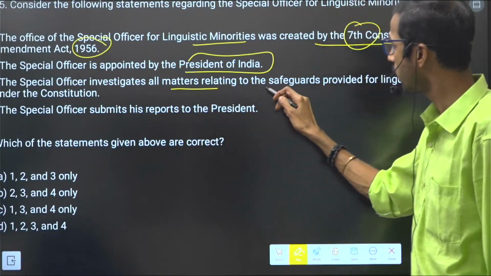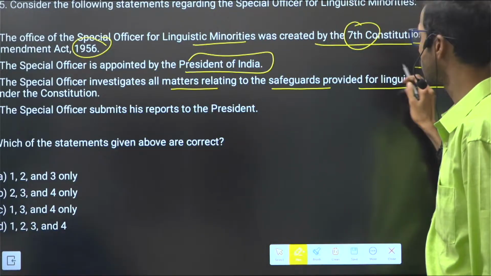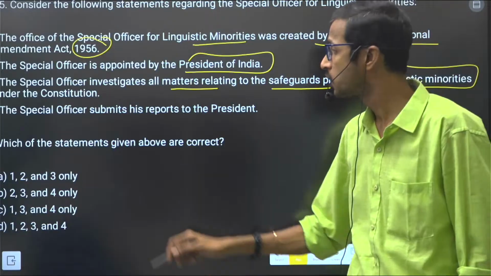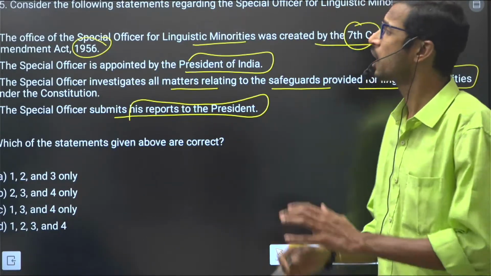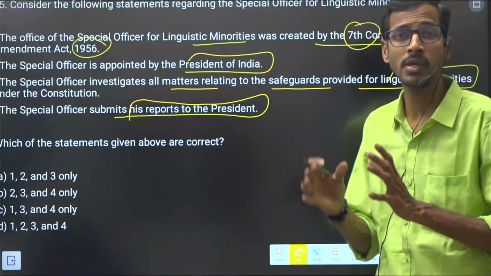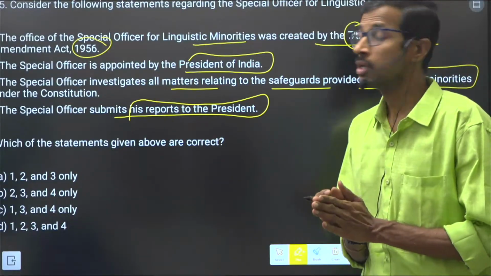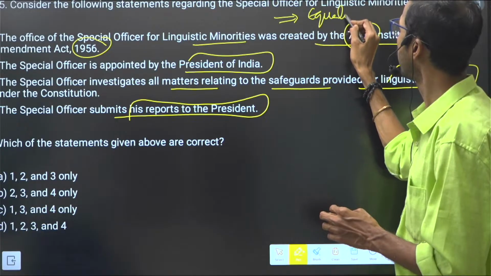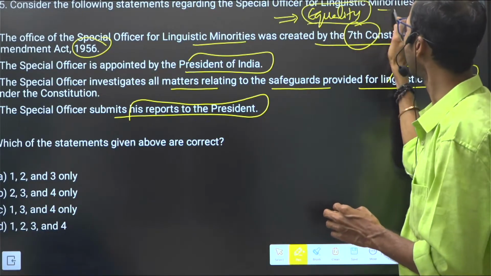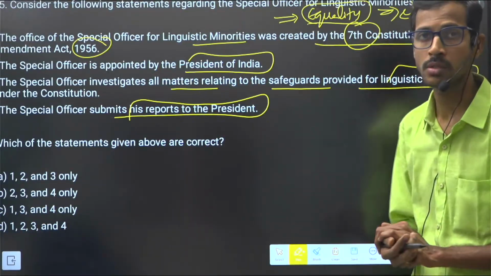The officer investigates all matters relating to the safeguards provided for linguistic minorities under the Constitution. The Special Officer submits his reports to the President, right? So these types of special officers are especially related to equality, providing equal opportunities to the minorities, right?